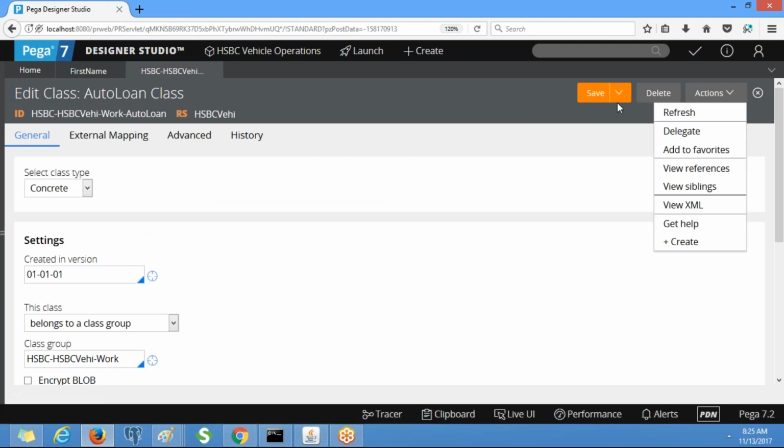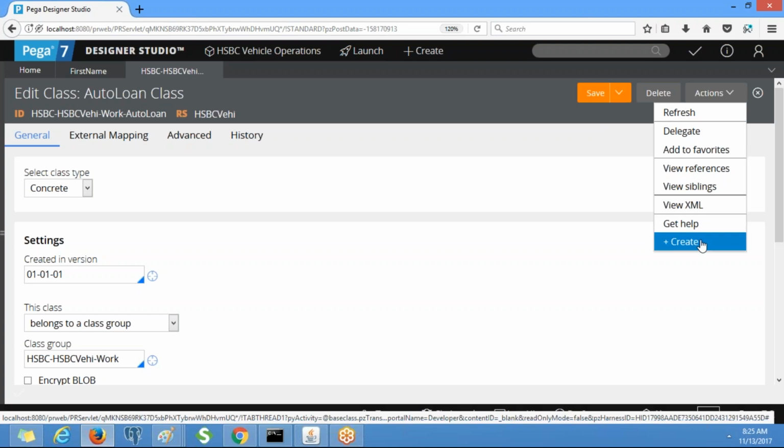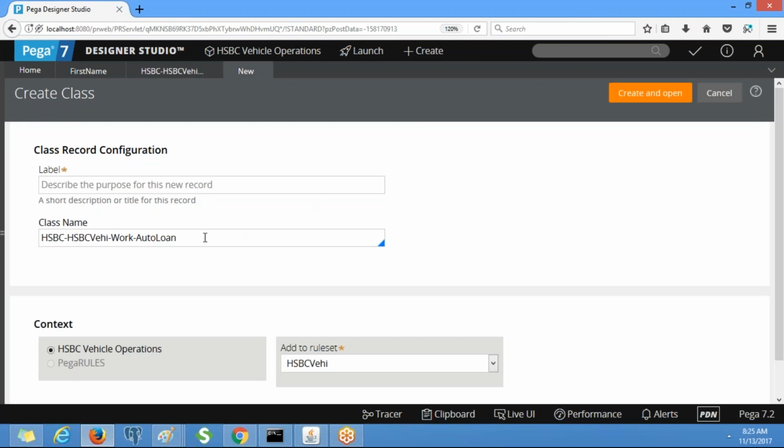You can save as and edit the names. Otherwise, you can go to the class group and create. You can create a rule in different ways. I'm just going to put home. This is the home loan class. Create and open.